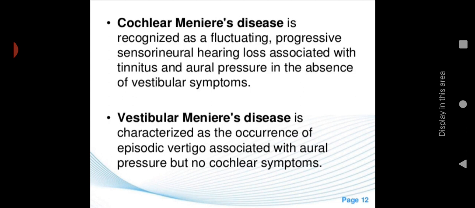Cochlear Meniere's disease is recognized as a fluctuating, progressive sensorineural hearing loss associated with tinnitus and aural pressure in the absence of vestibular symptoms.